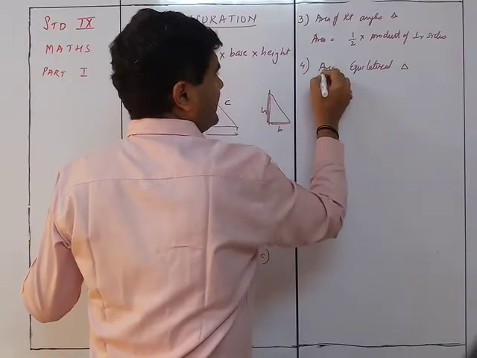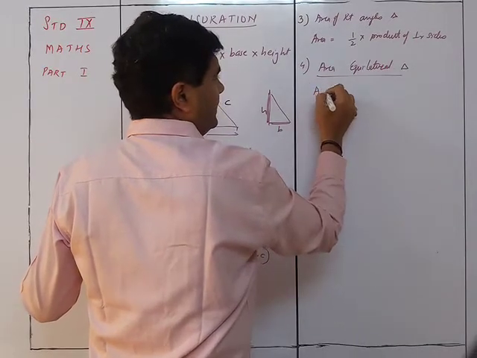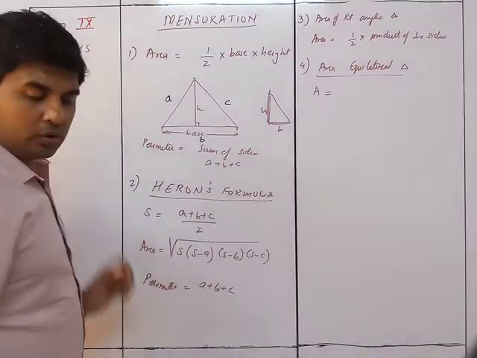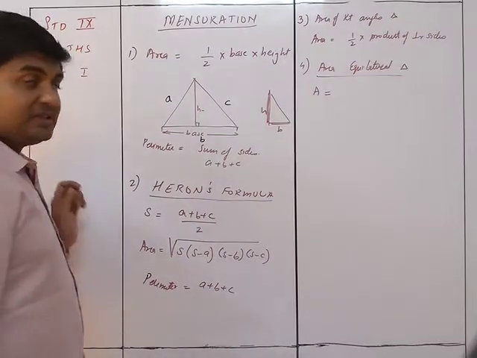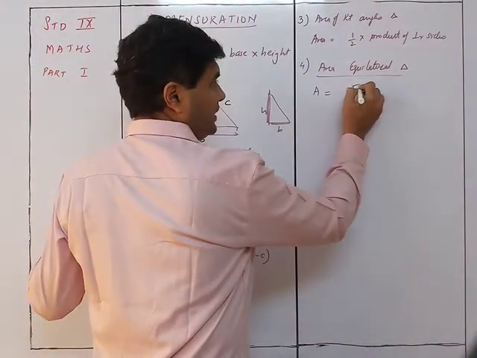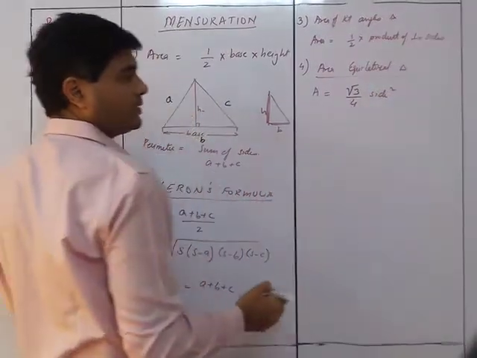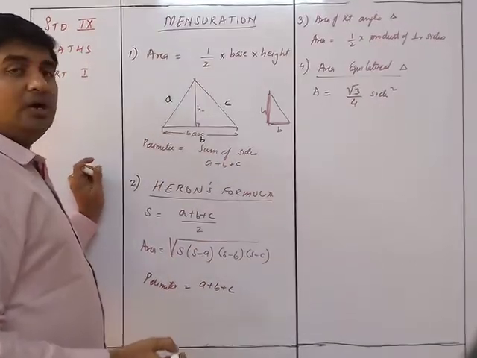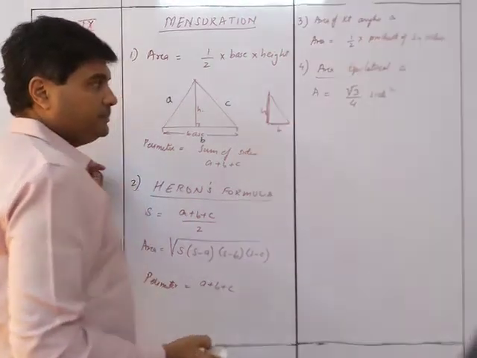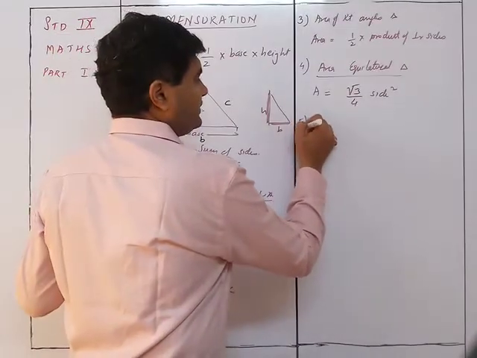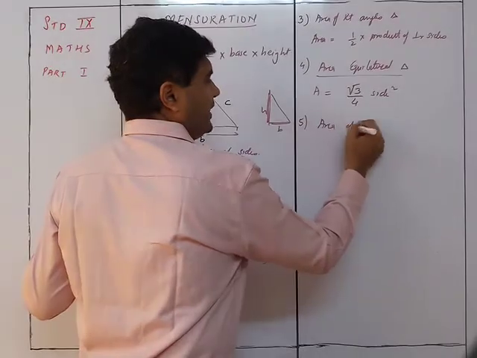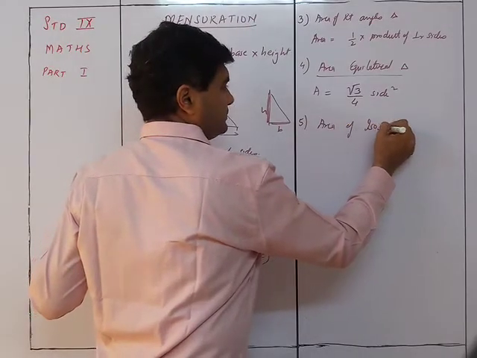So area of equilateral triangle, we have area is equal to root 3 upon 4 side square. Okay, that is the area for an equilateral triangle. Fifth is the area of an isosceles triangle.